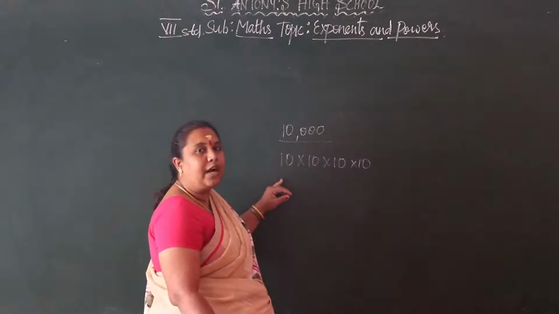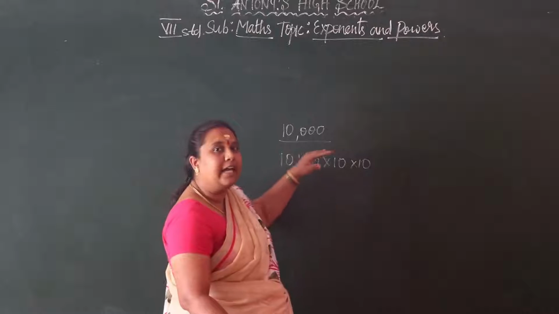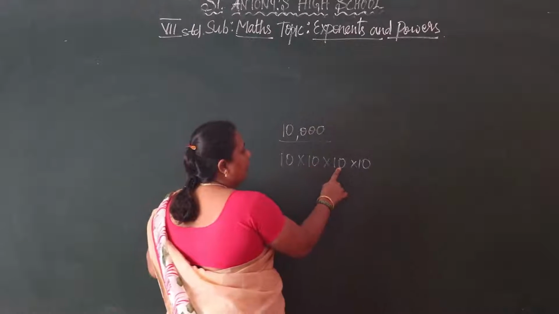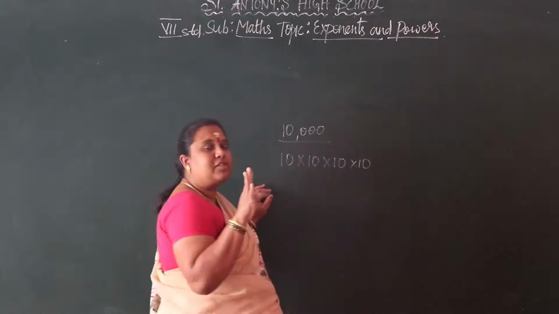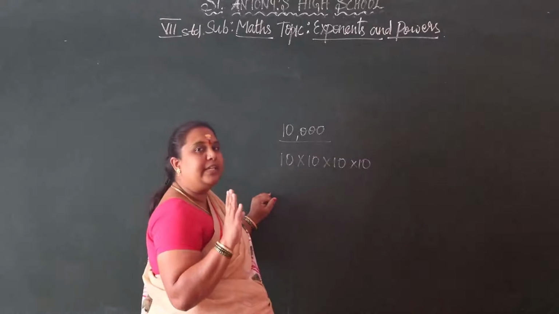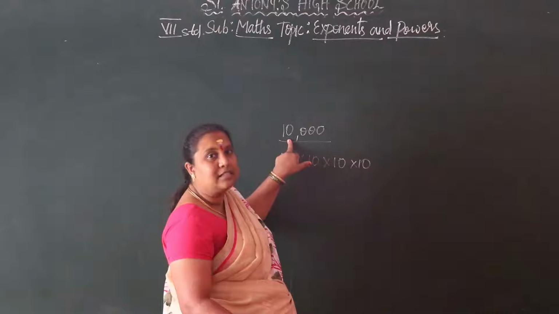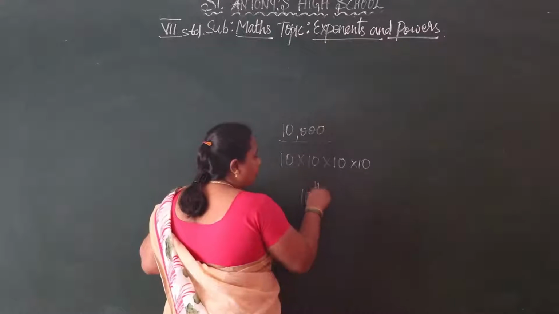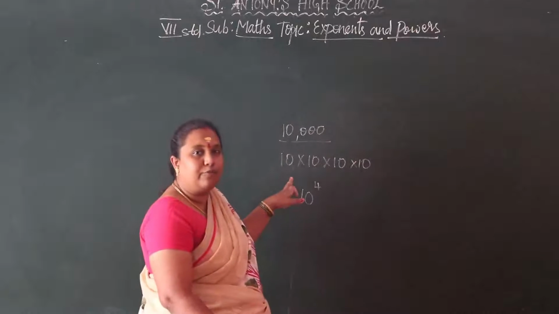Now we have to write this as an exponent power. How to write? 1, 2, 3, 4. So 4 times 10 we have to multiply, and we get the answer 10,000. So we write 10 to the power of 4. 10 to the power of 4.